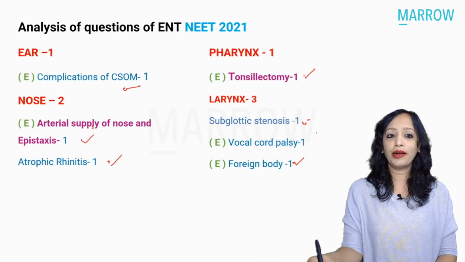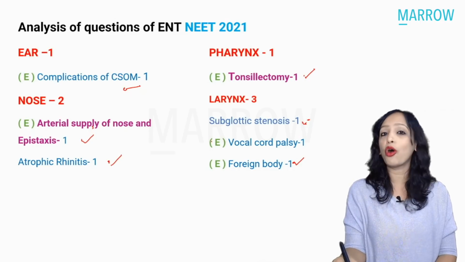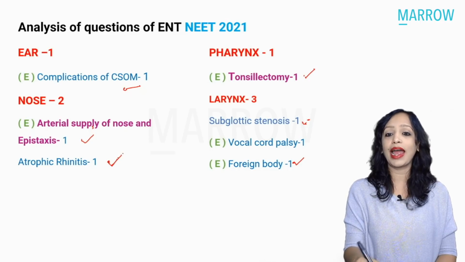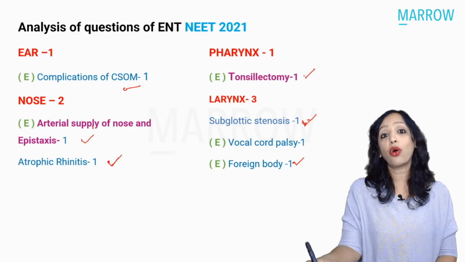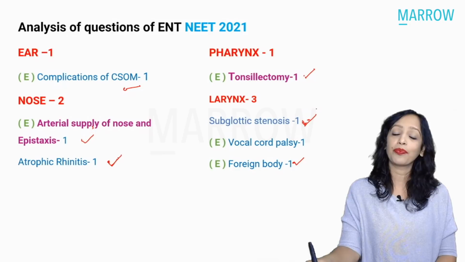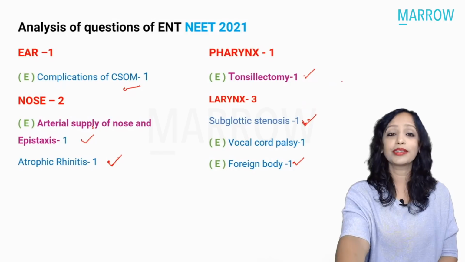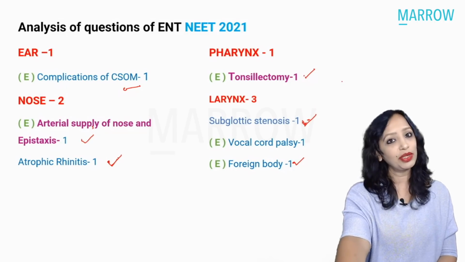What is important to see here is that out of the 7 questions, 5 of them were emergency. Except for atrophic rhinitis and subglottic stenosis, all the questions were emergency, which means that is what we need to focus on always. Yes, so let us quickly start with the questions.